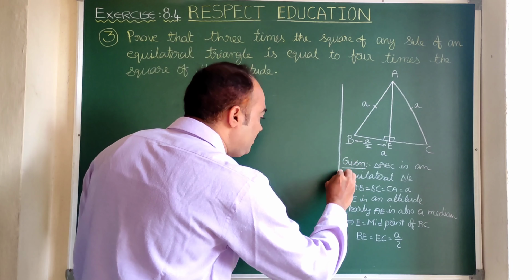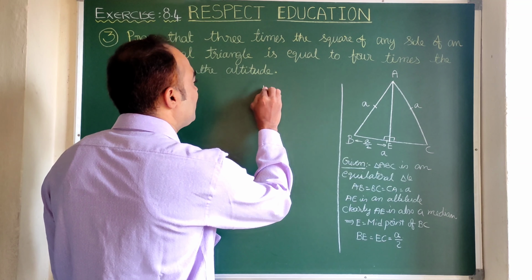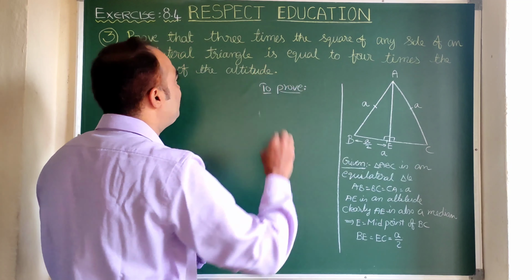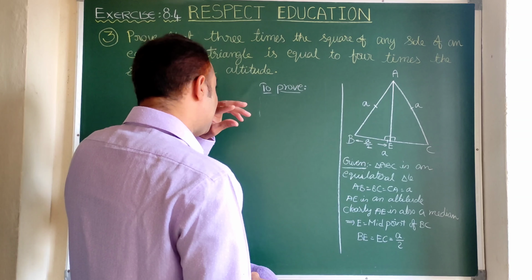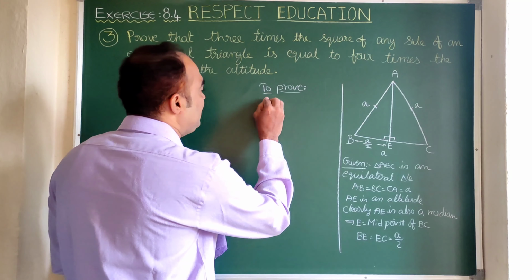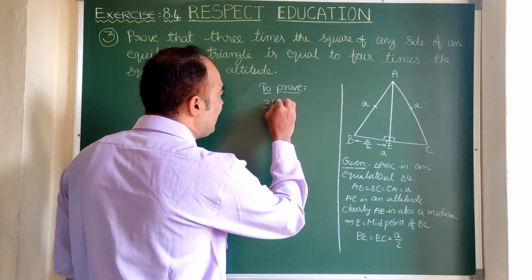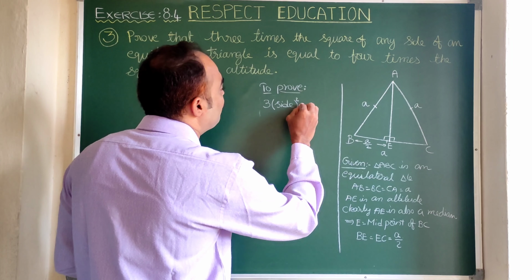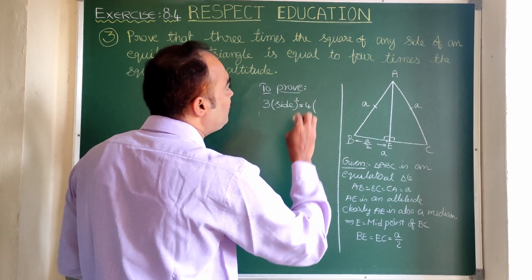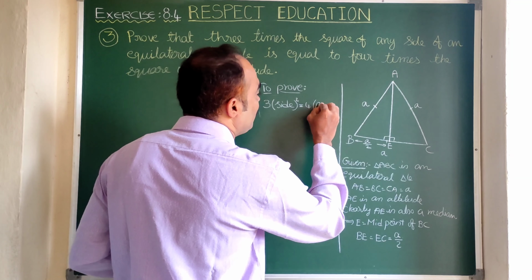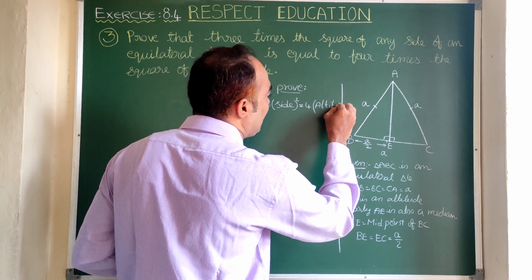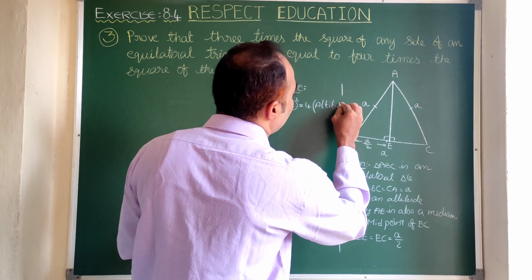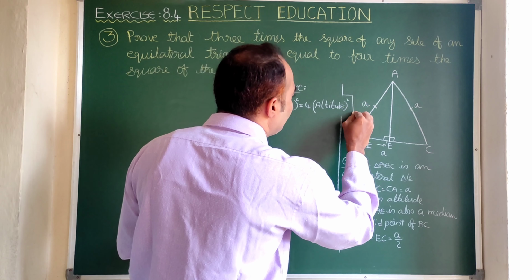Now here let us write to prove. What to prove now? Read the question carefully. 3 times square of any side is 4 times square of its altitude. Right.